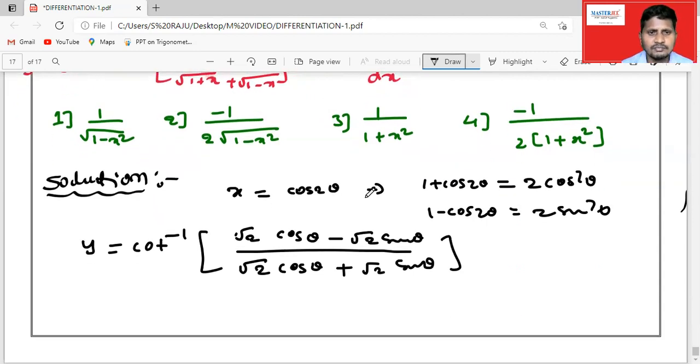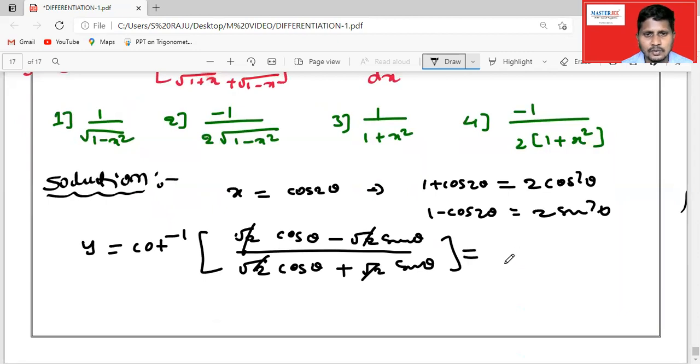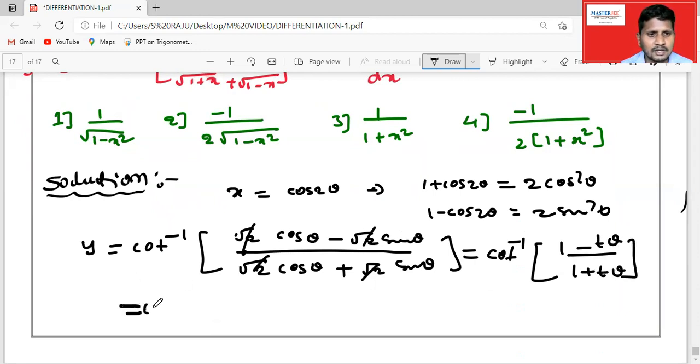Now if you see here, root 2 gets cancelled. This is equal to cos theta minus sin theta, so it can be written as cot inverse of (1 minus tan theta) by (1 plus tan theta).